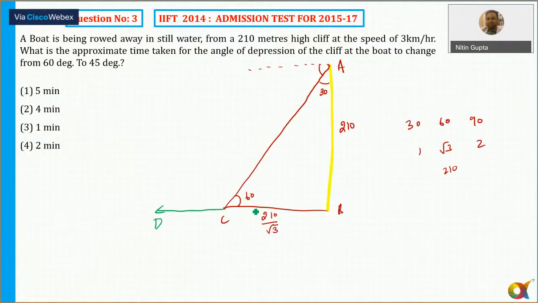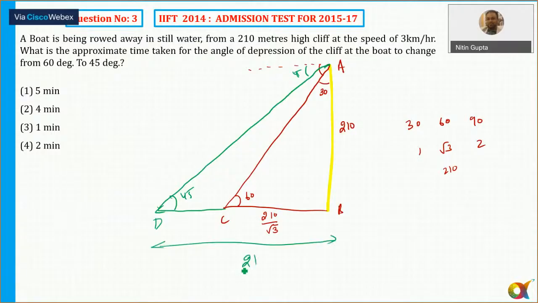हाँ, ये easy है, but usually most of you are comfortable with angle of elevation और building वगैरह. यहाँ पे cliff दे दिया है, river में जा रहे हैं, तो confused हो जाओगे usually. So that's why I said it's a difficult question. This angle is 45 degree, so I can say this length is also equal to 210. Isosceles triangle बन गया. Angle A and angle D both are 45, 45, so 210 is the length.